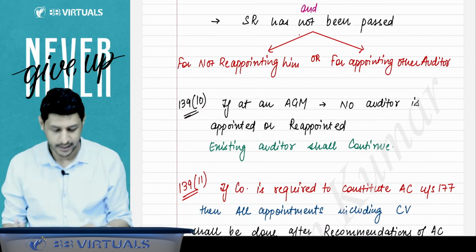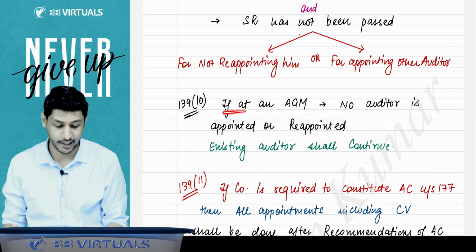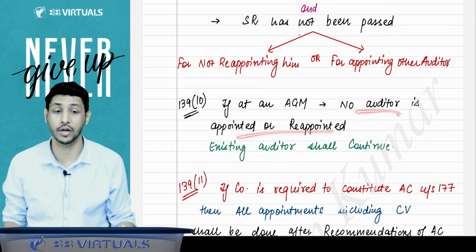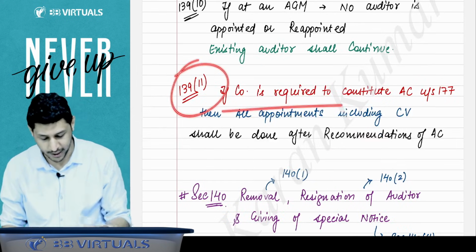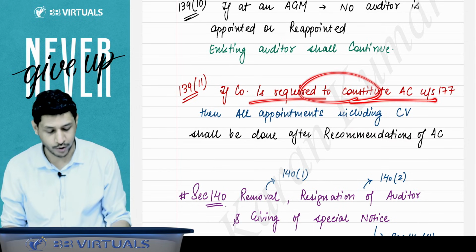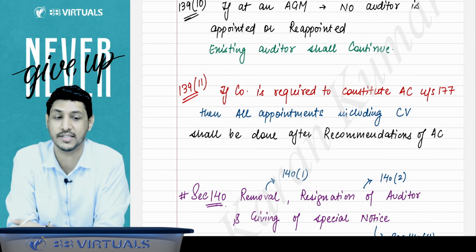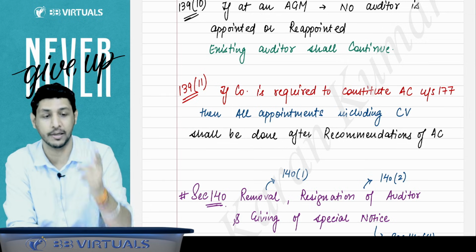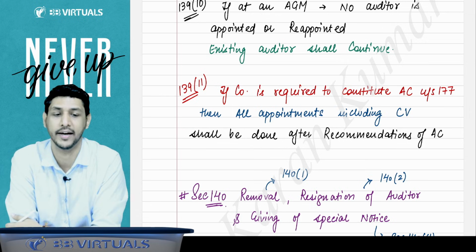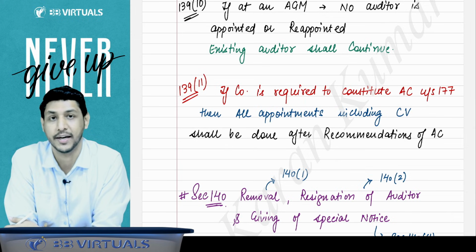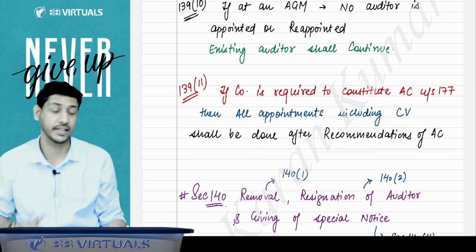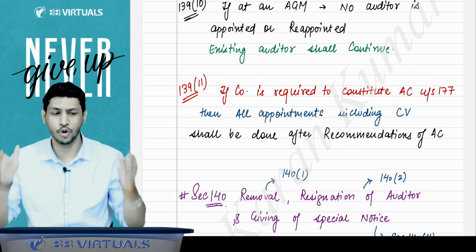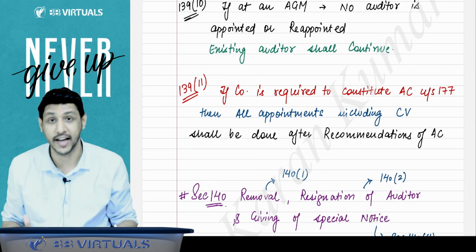Both are correct. Then section 139 subsection 10 says that if at any AGM no auditor is appointed or reappointed, then the existing auditor shall continue. And 139 subsection 11, I already told you, if the company is required to constitute the audit committee under section 177, then all the appointments, including the casual vacancy appointment, must be done after the recommendation of the audit committee. You have to consider the recommendation of the audit committee, then only you can do the appointment. This is your very big section, that is 139.